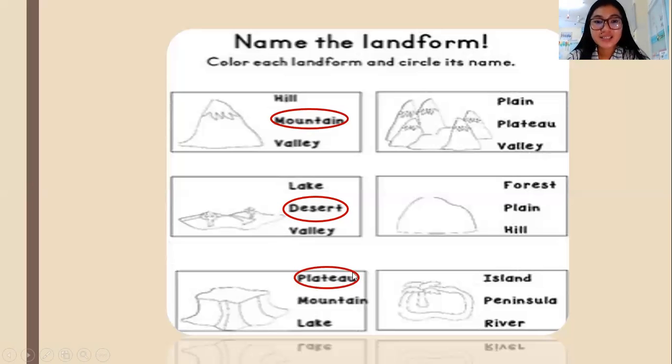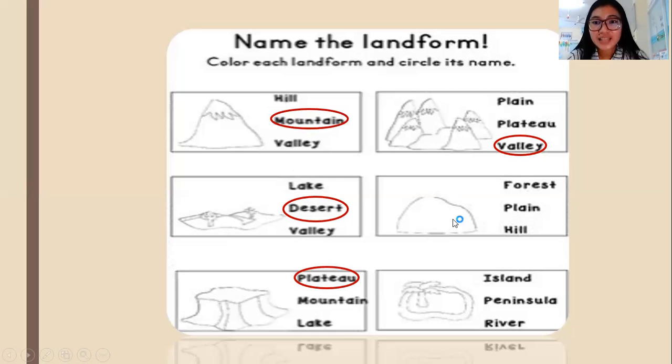Okay, this is a plateau. As what you see, it's flat at the top of the land, right? But it's higher than the ground. So that is a plateau. Next one, class, this is a valley. A valley, class, is surrounded by mountains, but at the center of it there is water or a river. So that is called a valley.